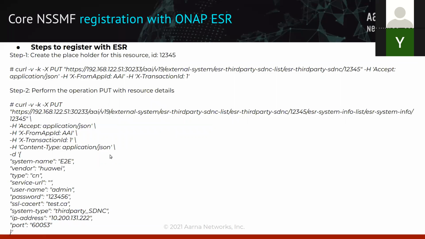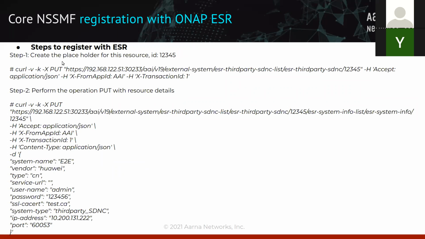Okay, so now you have the understanding of the northbound interface available from the core NSSMF to your SO. Once you have your core NSSMF available, you need to register it with ONAP. Only then can you actually perform the various operations. In ONAP, there is a notion for an external component to register with ONAP, and that is through the ESR, the external system registry. So how do you register, and what are the steps involved?